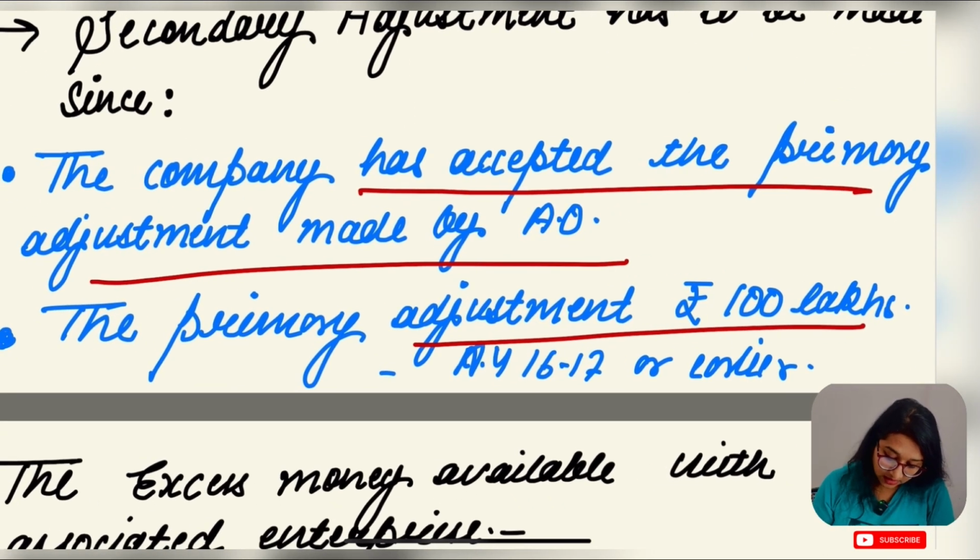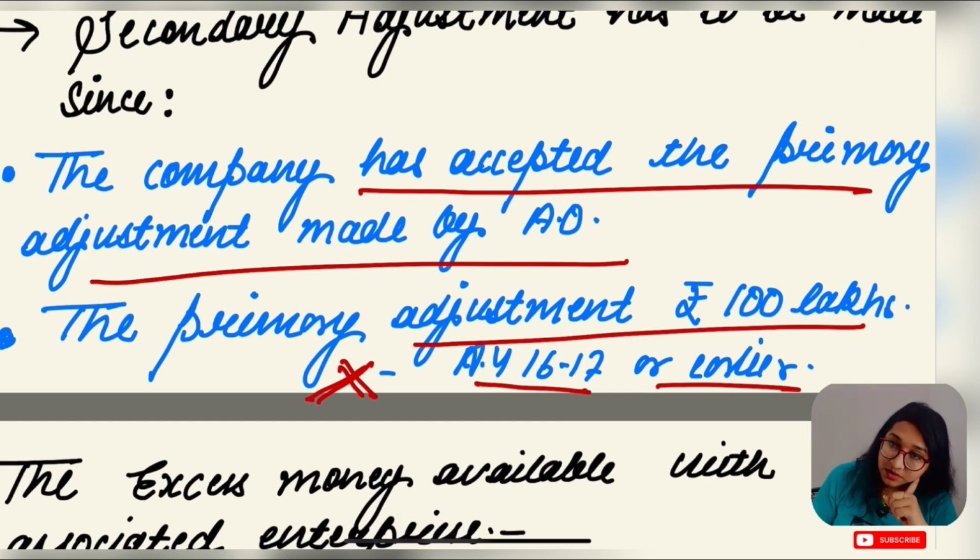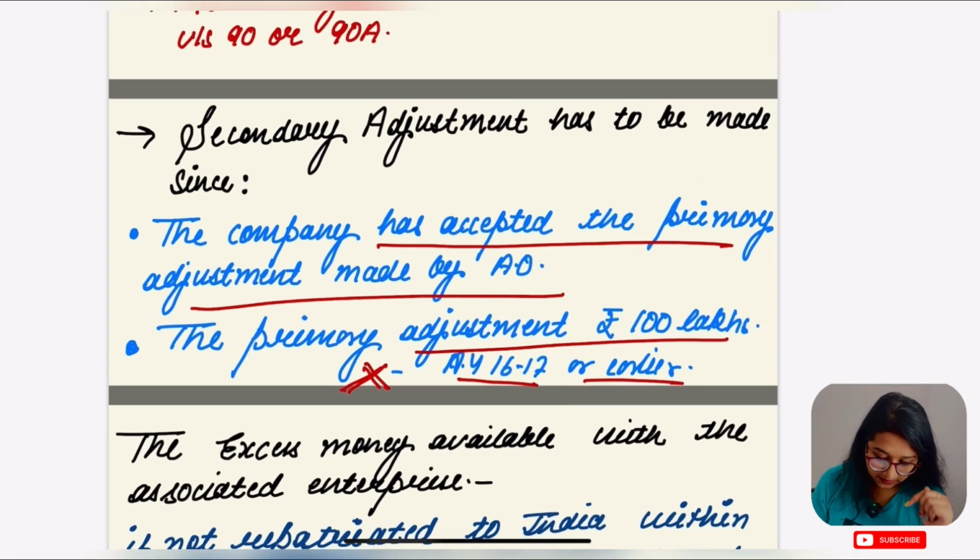Second, it should not be of assessment year 16-17 or earlier. Okay, this part is clear.